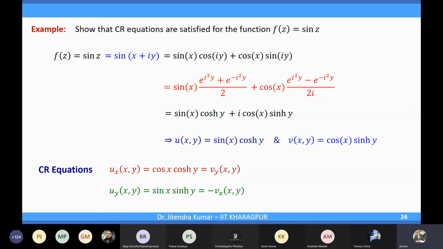And naturally this sin z then is analytic, because continuity of the partial derivatives is also required to declare that the function is analytic. The continuity of u_x, u_y, and so on is trivial for these nice functions. So the CR equations exist, and those partial derivatives are continuous. So the function sin z is also analytic. There is no problem to say that this is analytic everywhere.